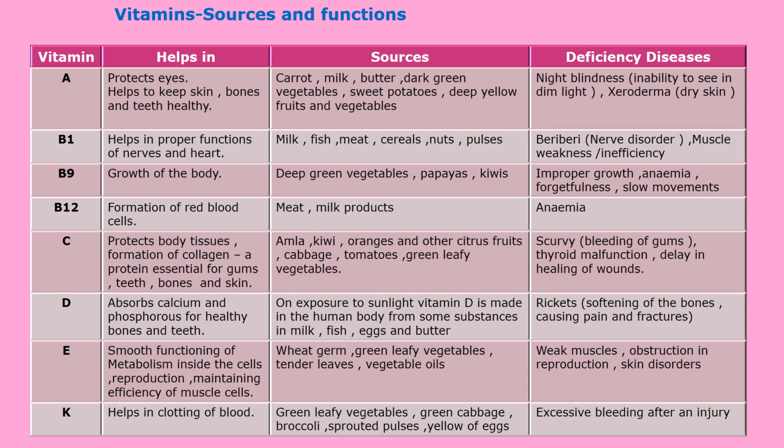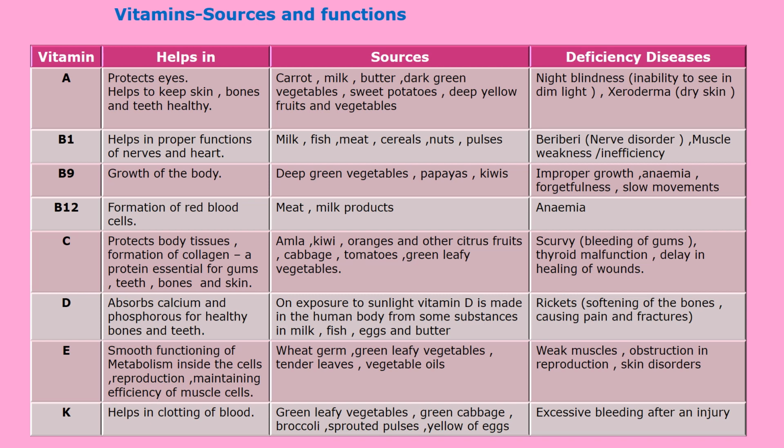Now the sources of vitamin E are wheat germ. Wheat germ means what? This is the part of the grain that is responsible for the development and growth of the new plant sprout. Then green leafy vegetables, tender leaves and vegetable oils.